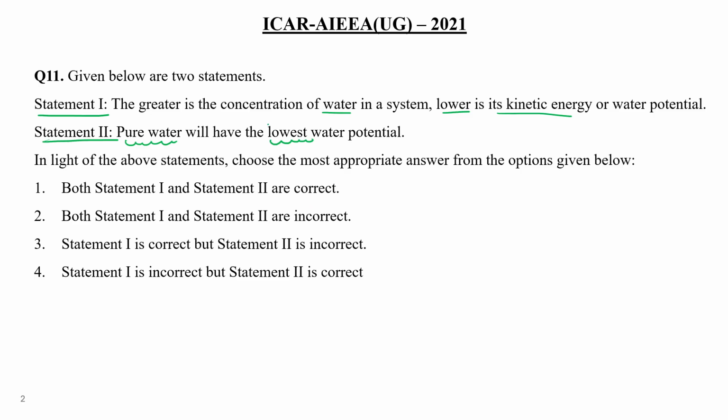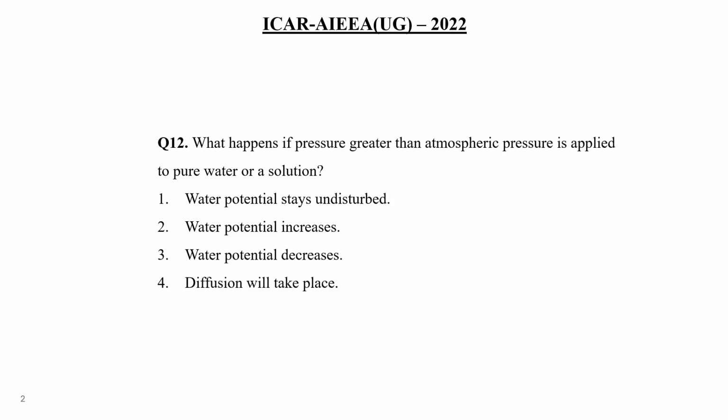So pure water will have the highest water potential, and pure water has the highest kinetic energy or water potential, right? So according to this, both statements 1 and 2 are wrong. So choice number 2 would be the correct answer. If the concentration of water is more, it has more kinetic energy or water potential. That's why pure water has maximum water potential, and that value is 0.